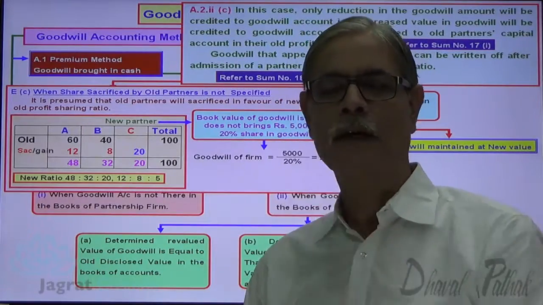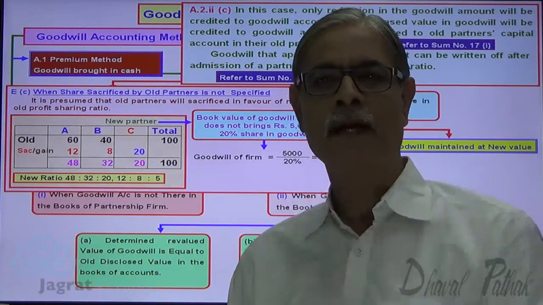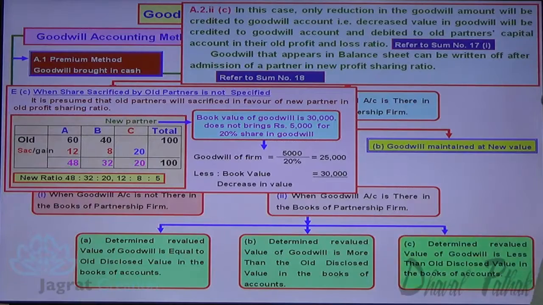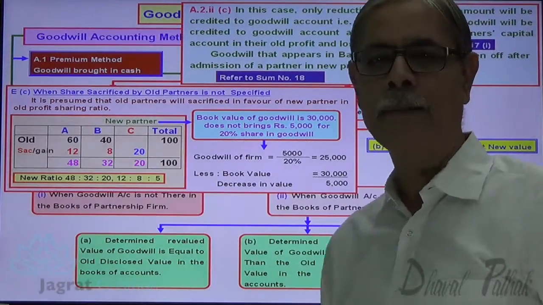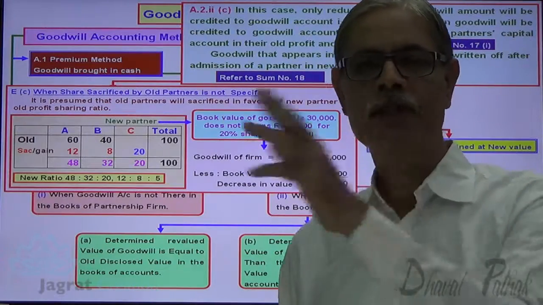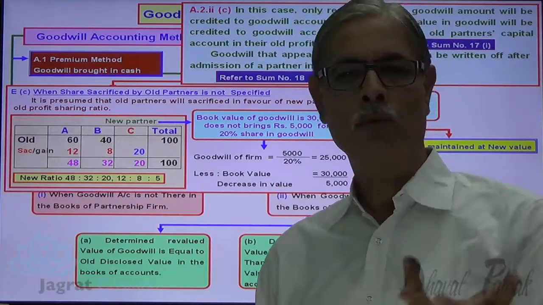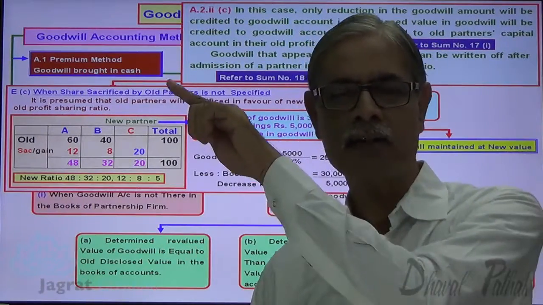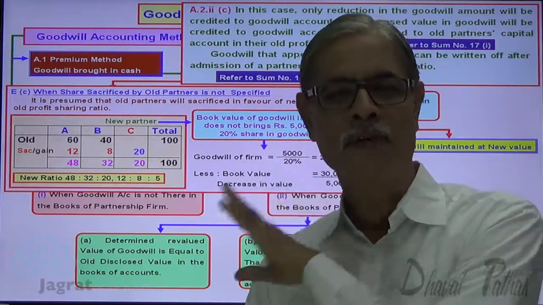So A's capital account debit 3,000, B's capital account debit 2,000, to goodwill account credit 5,000. That is the entry. Decrease in value of goodwill 5,000. This 5,000 will be distributed between A and B in the ratio of 60-40, 3:2. Share of A 3,000, share of B 2,000. Now when you write off the goodwill, it was 30,000 in the old form. 5,000 are written off. So the new value of goodwill is 25,000.